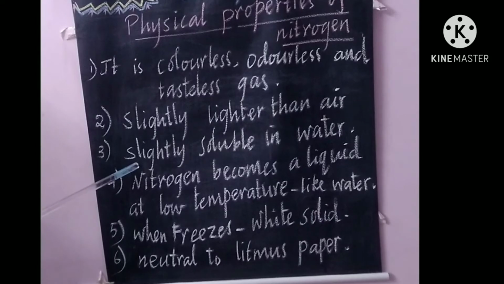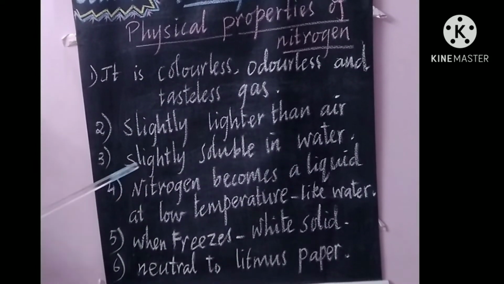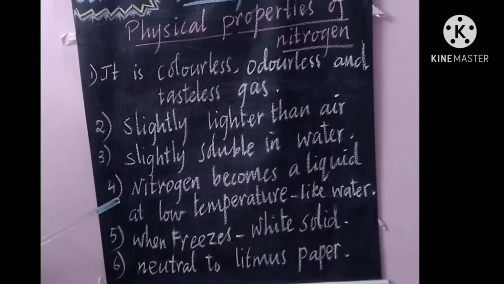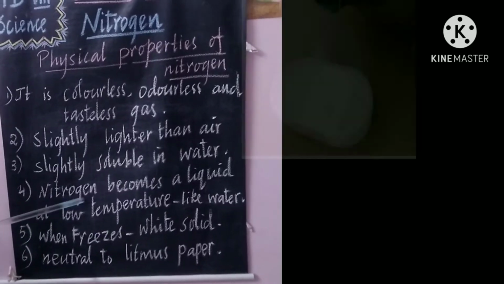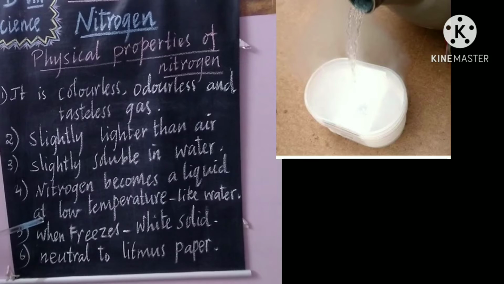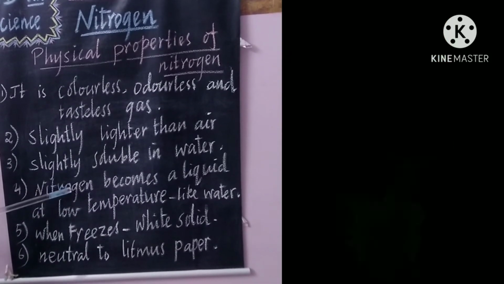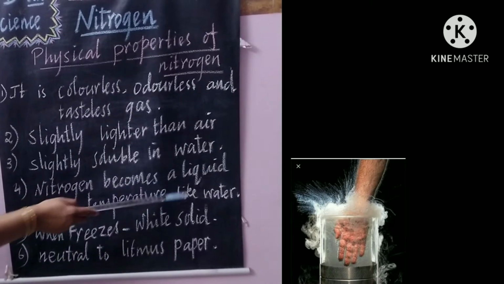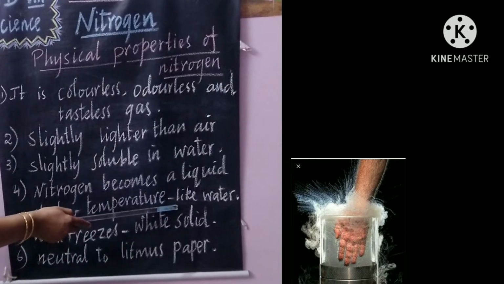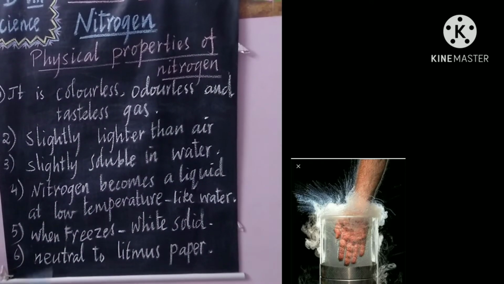Third, it is very slightly soluble in water. Fourth one, nitrogen becomes a liquid at very low temperature. It is like water at very low temperature. Note down the condition.